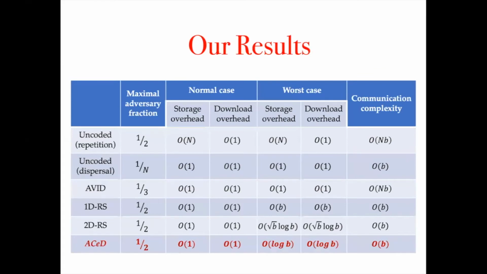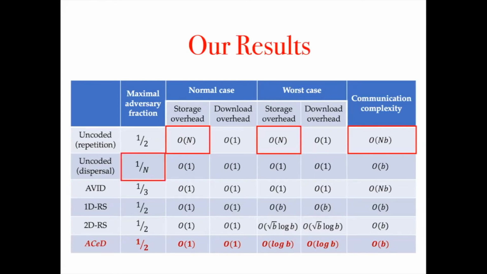As we can see in the table, the weaknesses of all the other solutions we've analyzed are consistent with the calculation. For instance, the repetition protocol has large storage overhead as well as communication complexity. The uncoded dispersal cannot tolerate any fault. And the communication complexity of ACeD is no better than the simple repetition. And the storage and download overhead in the worst case for 1D to DRS are still large.